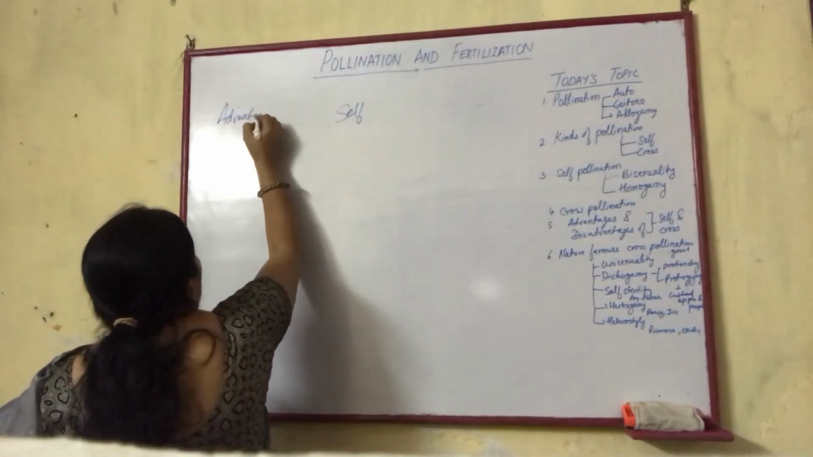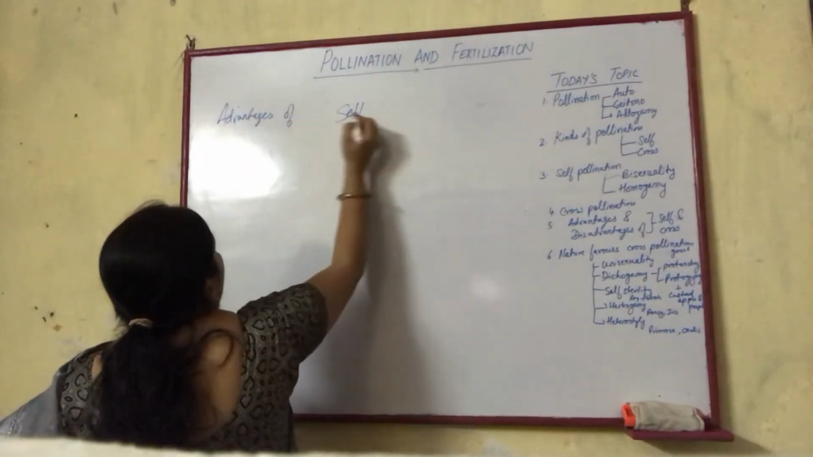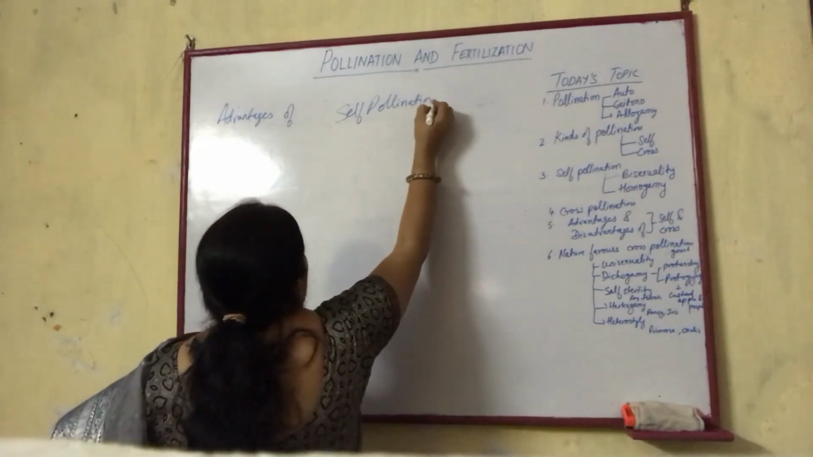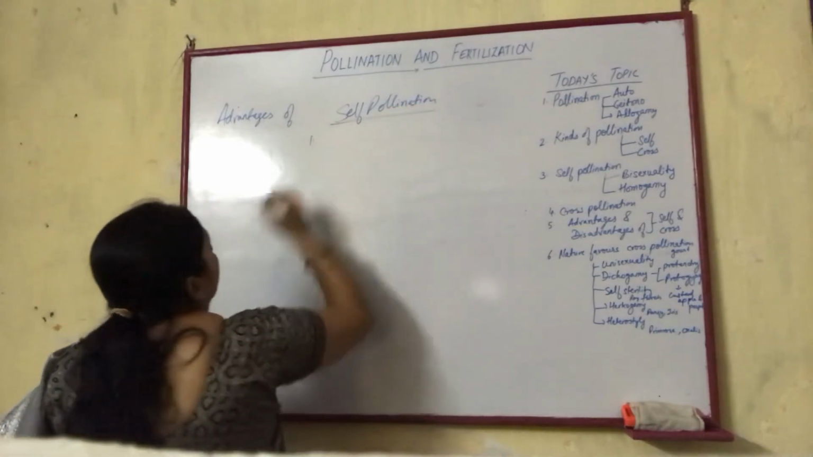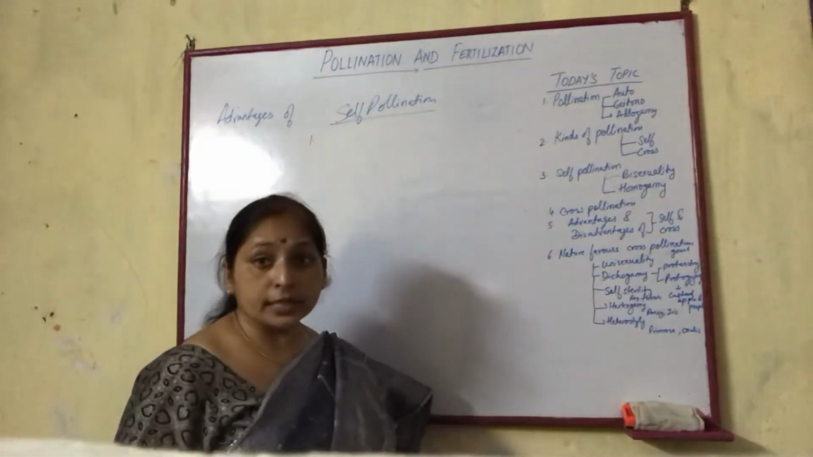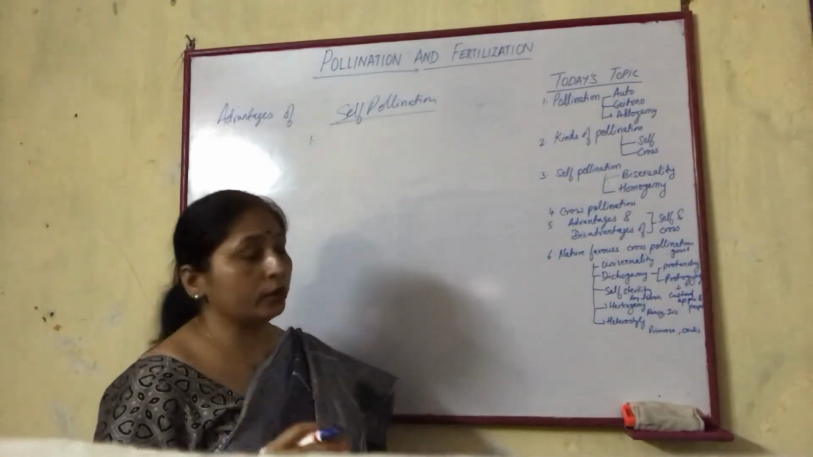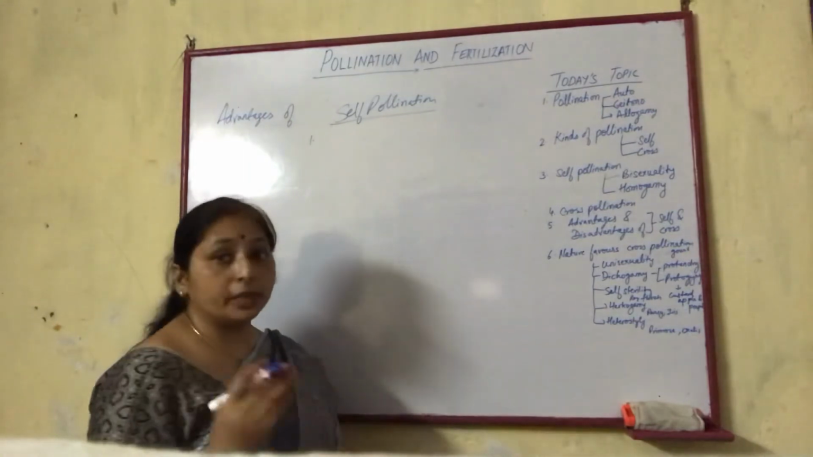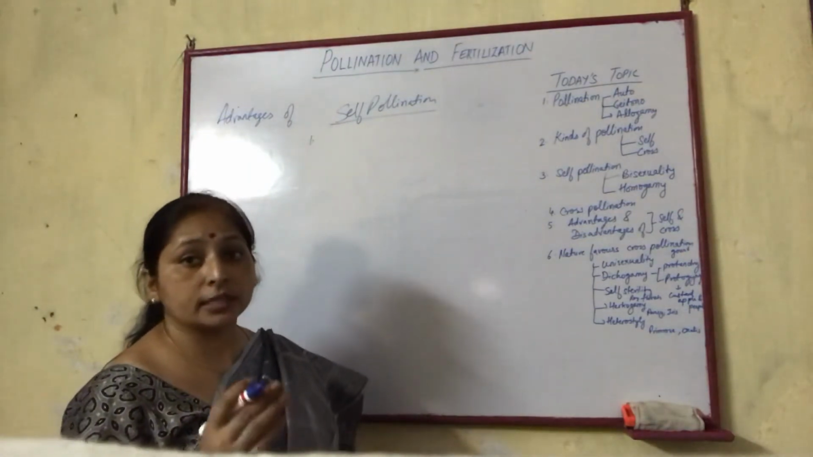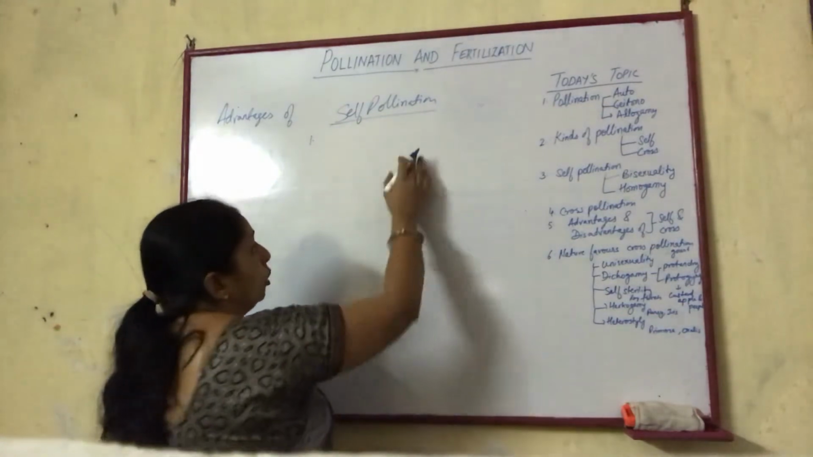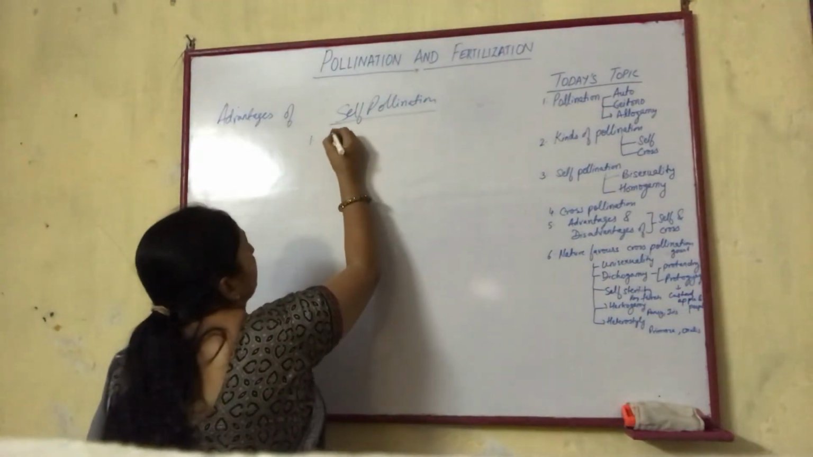Advantages of self-pollination. First advantage is it is the much surer way of pollination, because the pollen transference is in the same flower, so there is less chance of loss of pollen grains, so much surer.